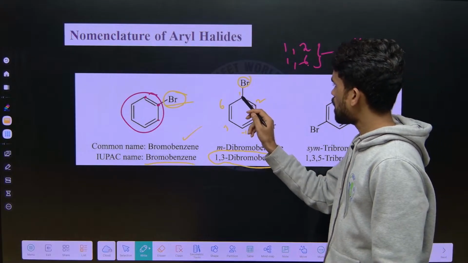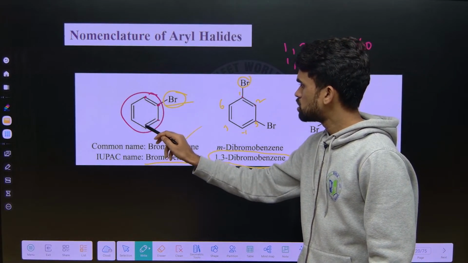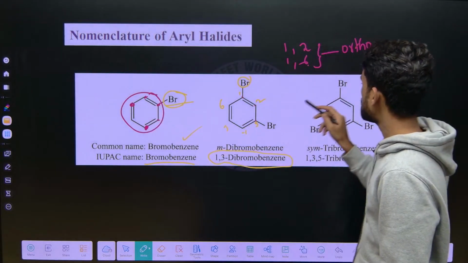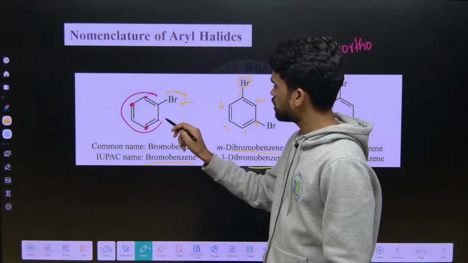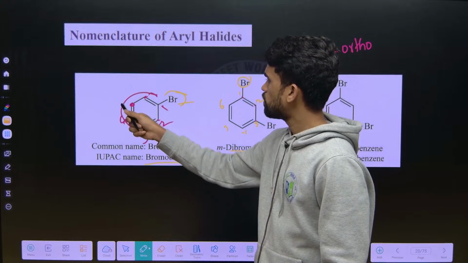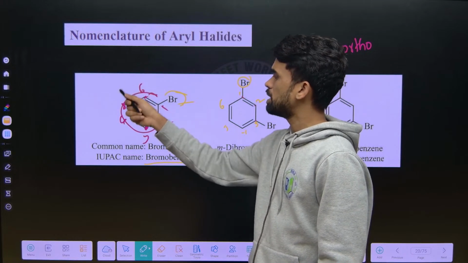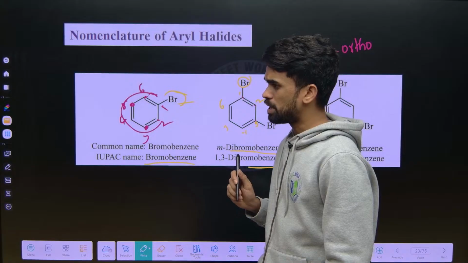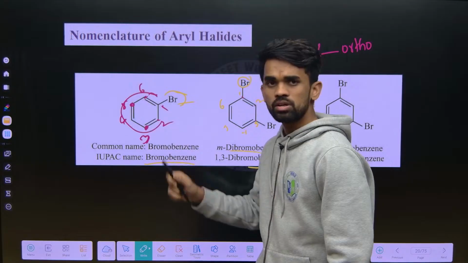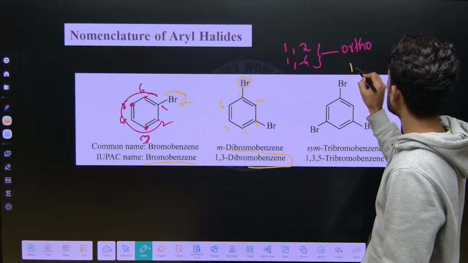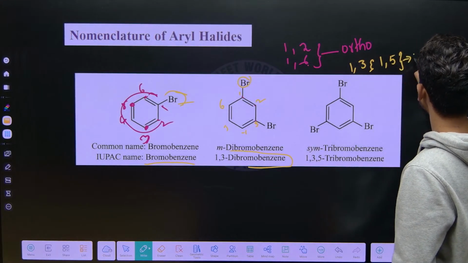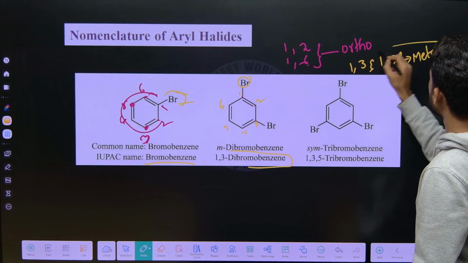Okay, and 1,3 is there now. 1, 2, 3, so 1,3 on this side. Or if you number from the other side, how I am numbering? Just see here, 1, 2, 3, 4, 5, 6. The same way I can number it from here also, we get a similar type of numbering, right? Whenever you get 1,3 and 1,5, they are the same. So the 1,3 and 1,5 positions are considered to be meta. These are meta, okay?